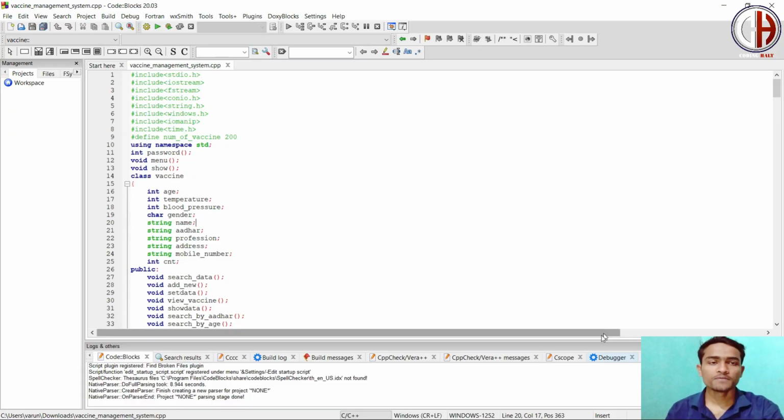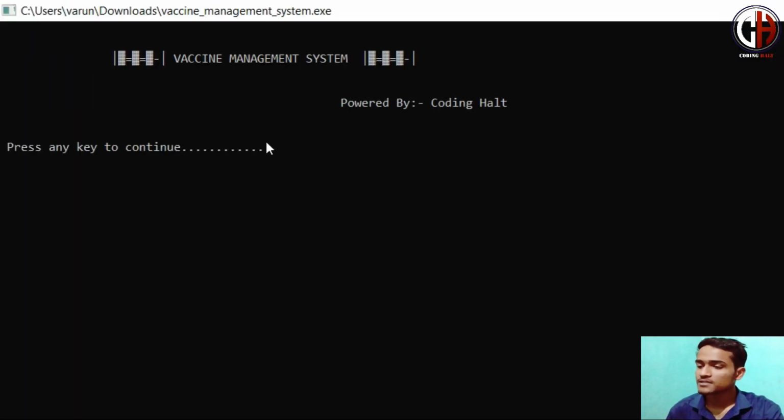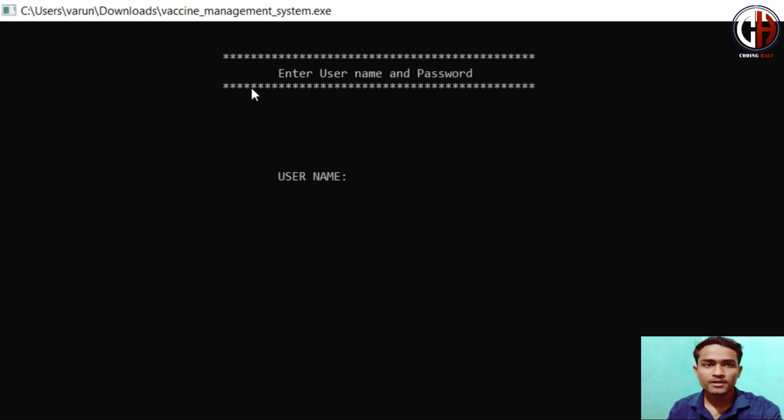Thank you, Hemant. We are on our computer screen now. You can see a few lines of code. Let me first build and run the program. It will take some time because there are a large number of lines of code. So here it comes. You can see the vaccine management system powered by Coding Halt. You can simply press any key to continue.